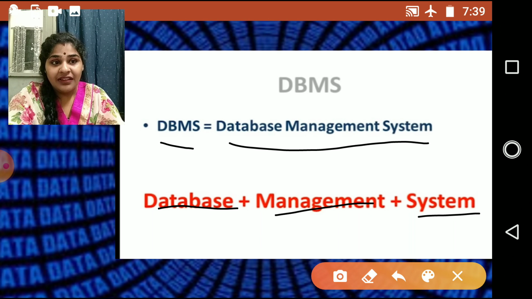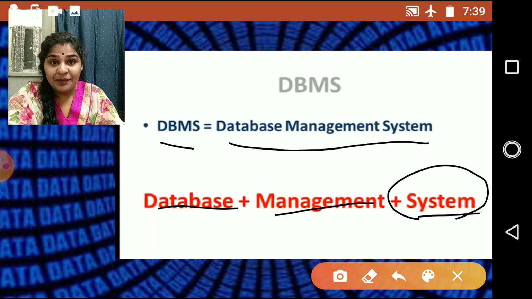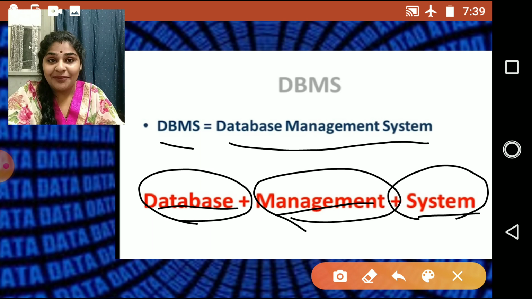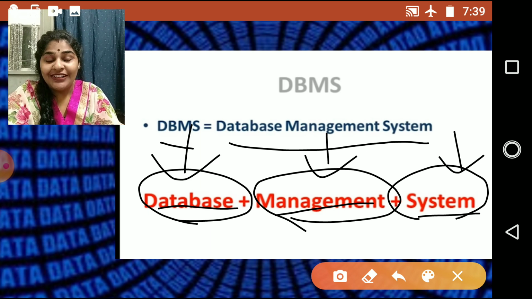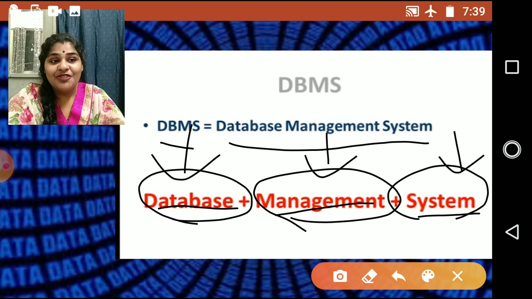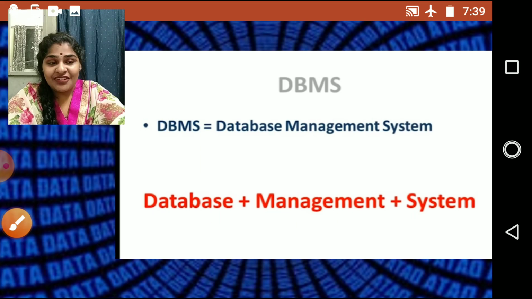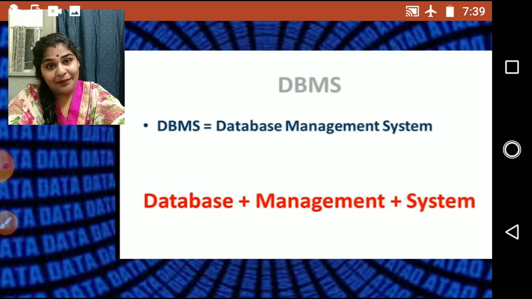That means a system which can manage your database, children. Are you getting? A system which can manage your database, okay? So which is that system that we are going to see? So there should be some system which can manage this database, right?